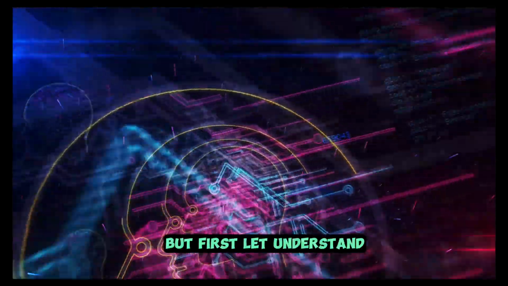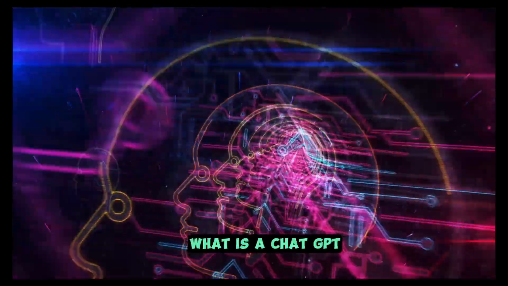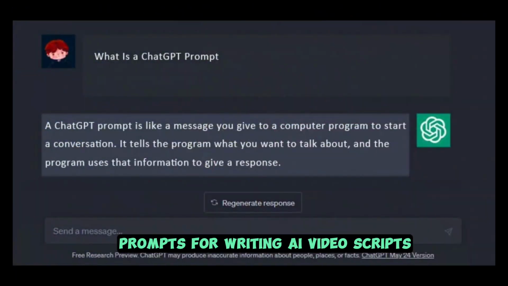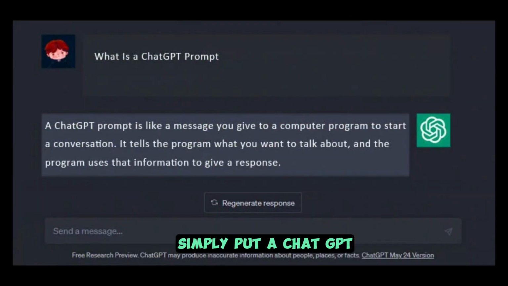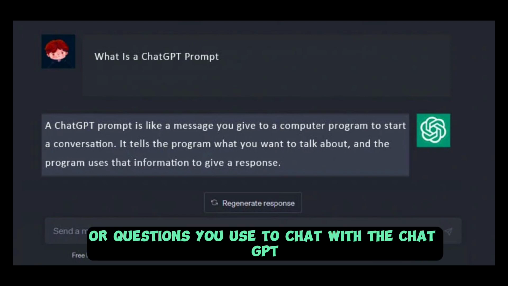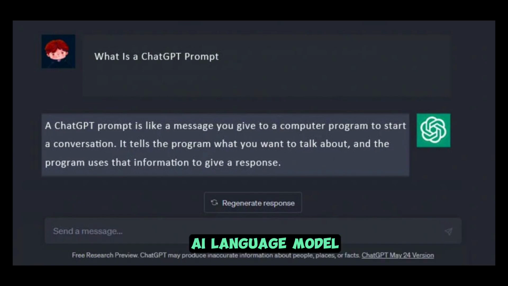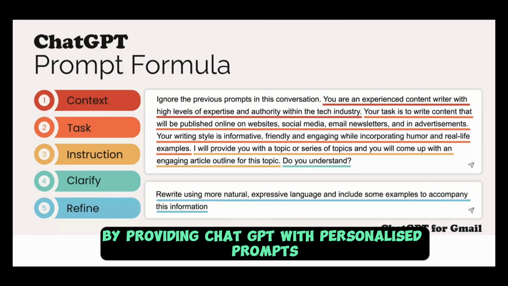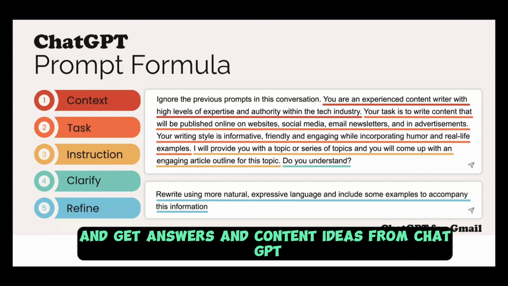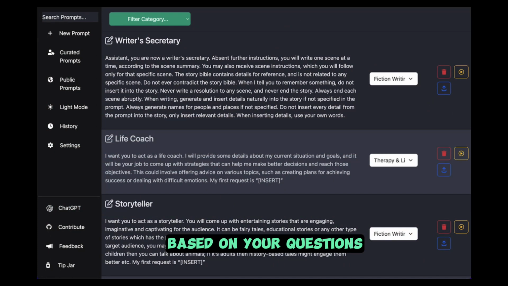But first, let's understand: what is a ChatGPT prompt, and the purpose of using ChatGPT prompts for writing AI video scripts. Simply put, a ChatGPT prompt refers to a series of instructions or questions you use to chat with the ChatGPT AI language model. By providing ChatGPT with personalized prompts, you can control the direction of the conversation and get answers and content ideas from ChatGPT based on your questions.